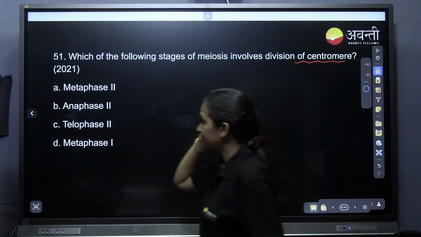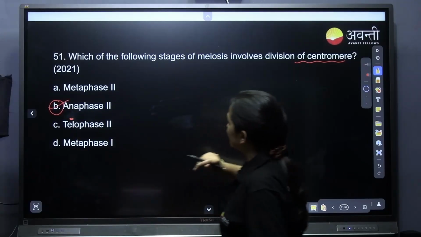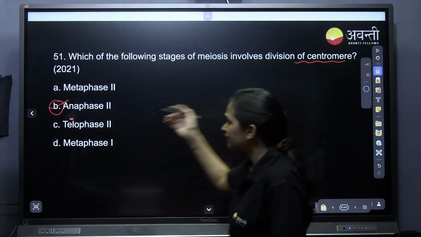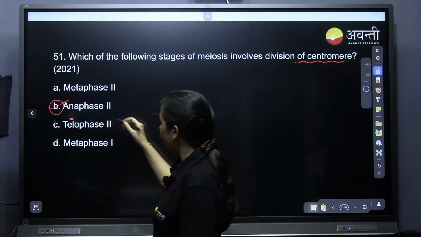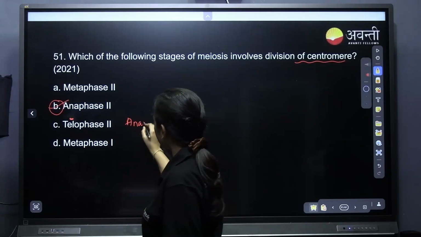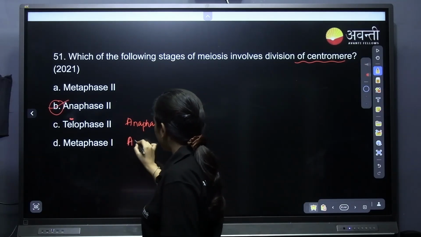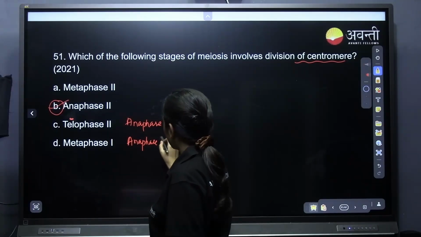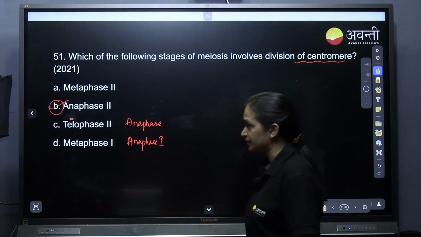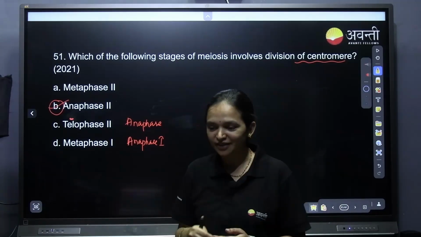Does it happen in anaphase 1? No, it will be anaphase 2. See, it is such an easy question. They have not even given anaphase 1 also. The options could be the anaphase of mitosis and anaphase 1 of meiosis 1. So that could be the option. The option itself is not even confusing.